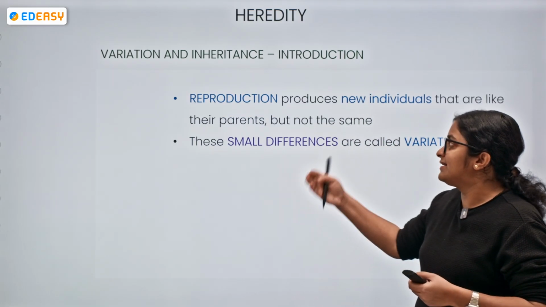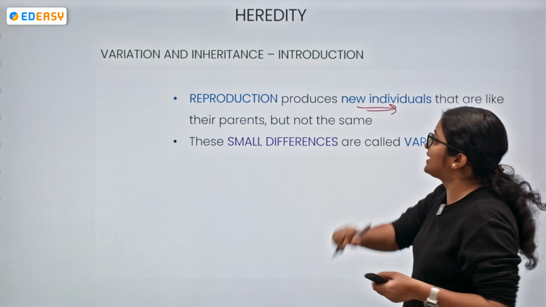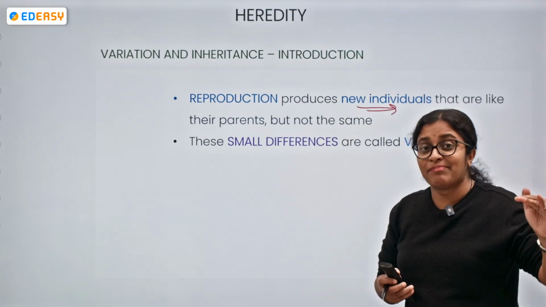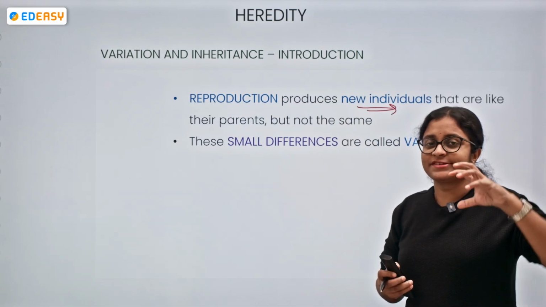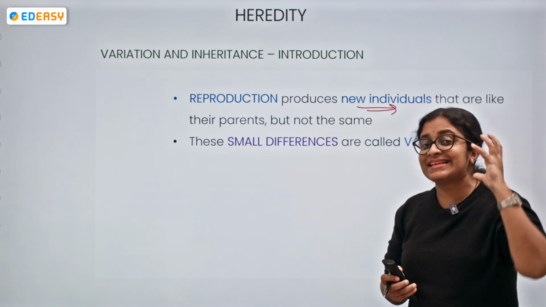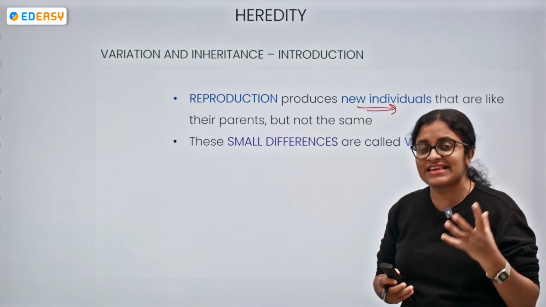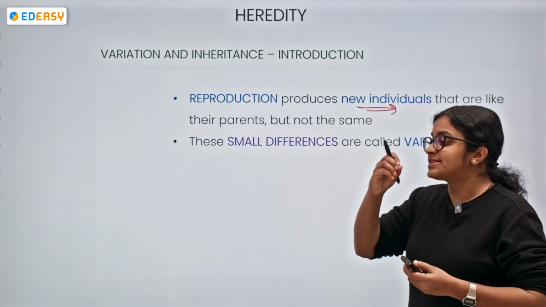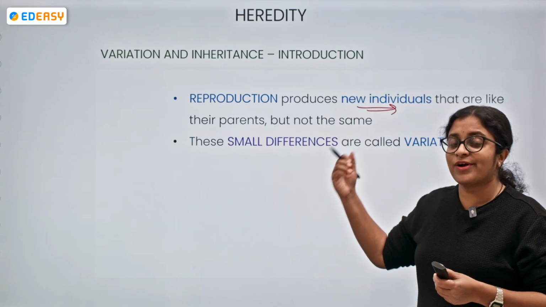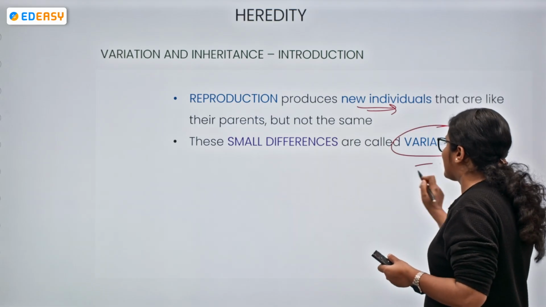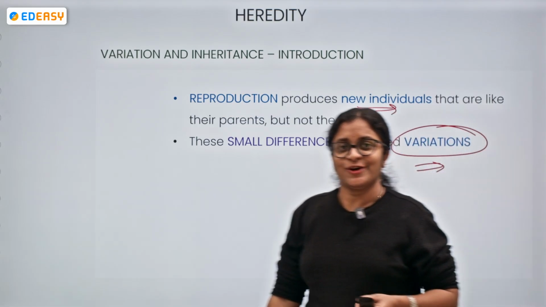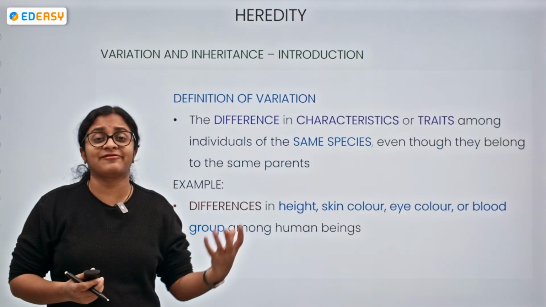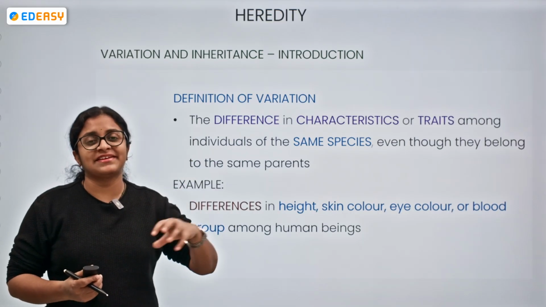Okay, so what does reproduction do? It is producing new individuals that are like their parents. Of course, human beings will be like human beings only, but not the same. Okay, so the children will not have exactly the same features, the same characteristics as a parent, right? There will be a difference. So there are small differences, and these small differences are nothing but the variations.